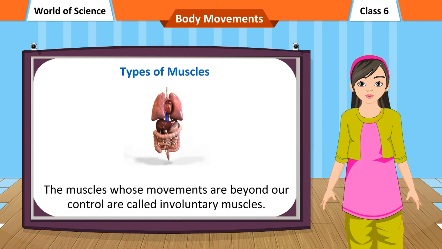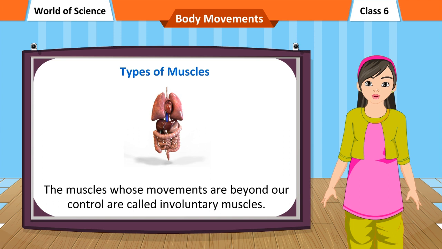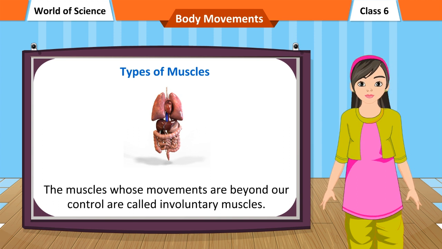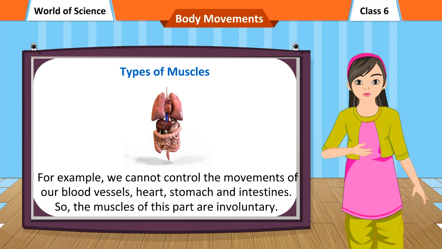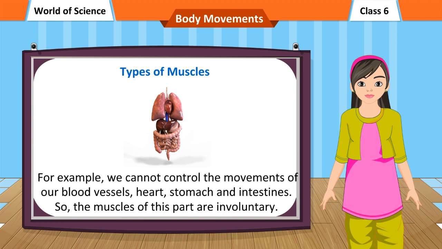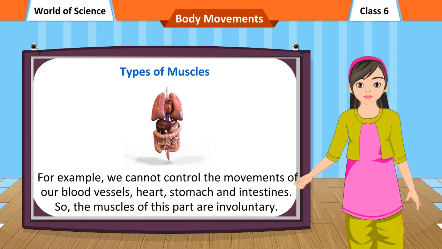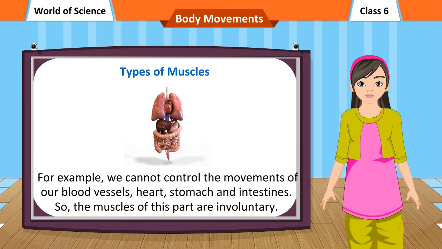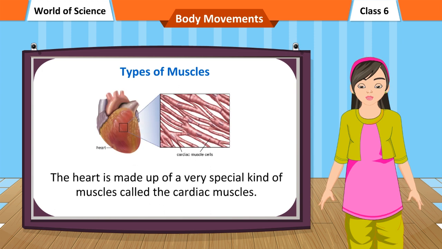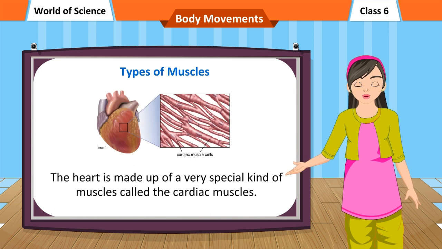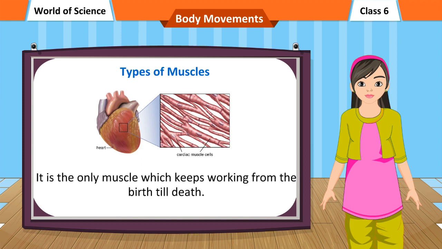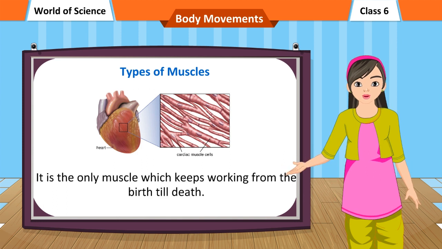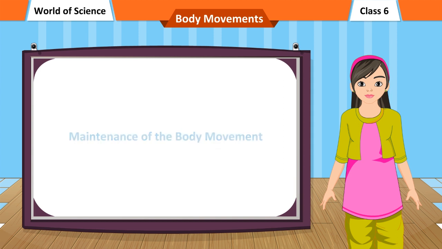The muscles whose movements are beyond our control are called involuntary muscles. For example, we cannot control the movements of our blood vessels, heart, stomach and intestines. So, the muscles of these parts are involuntary. The heart is made up of a very special kind of muscles called the cardiac muscles. It is the only muscle which keeps working from birth till death.